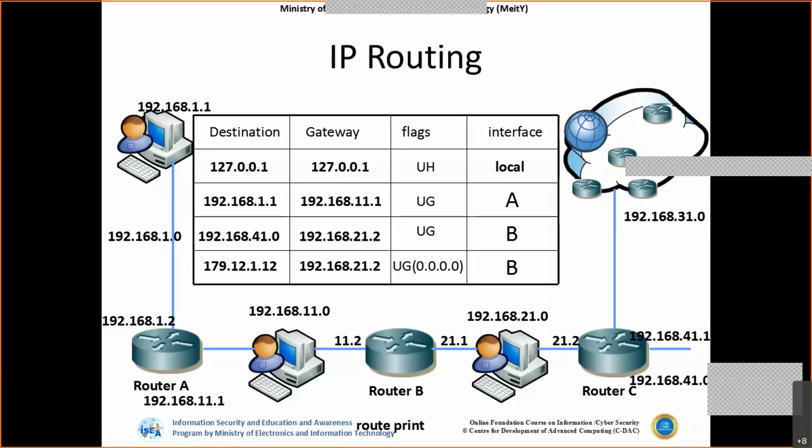So whenever we test any kind of local interface or localhost testing, the packet will be rerouted to itself. So this is where routing will come. Even to reach the destination, the packet will be routed onto the gateway itself. The packet will not go out, but will go to the local interface and come back. So the operating system will test whether the communication is working fine or not. And if there are multiple interfaces on the routers, the interface will be selected according to that for selecting the routing path.